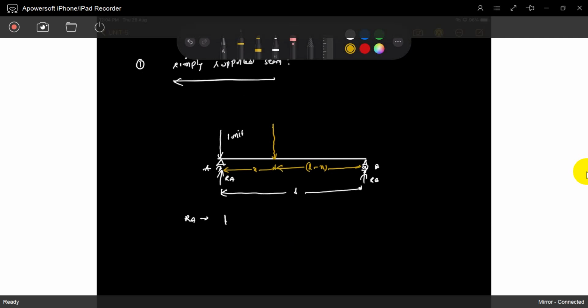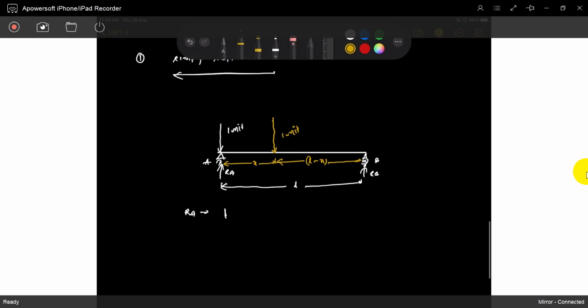So it is 1 unit, somewhere at some distance X. What is exactly RA? You know it. L minus X by L. That's it. Otherwise, you can check, it is no problem at all.